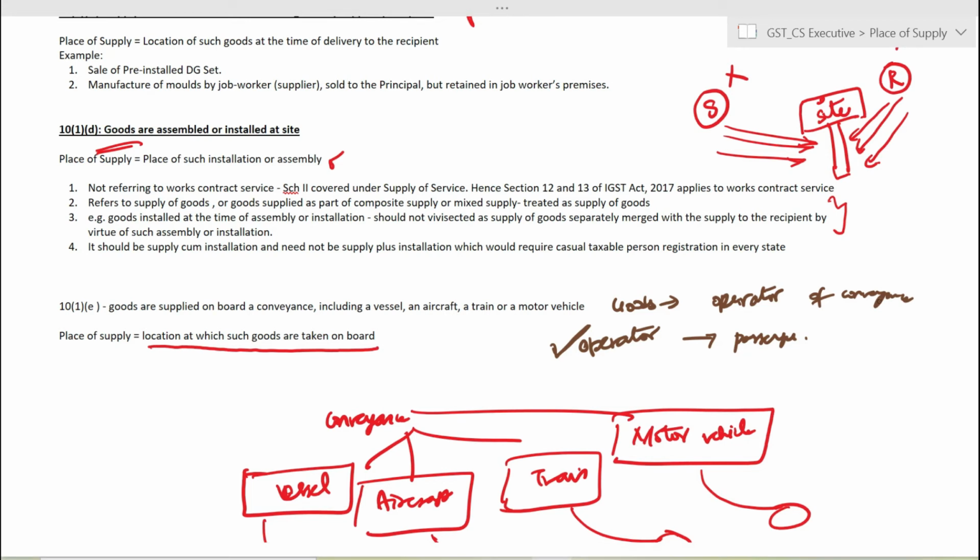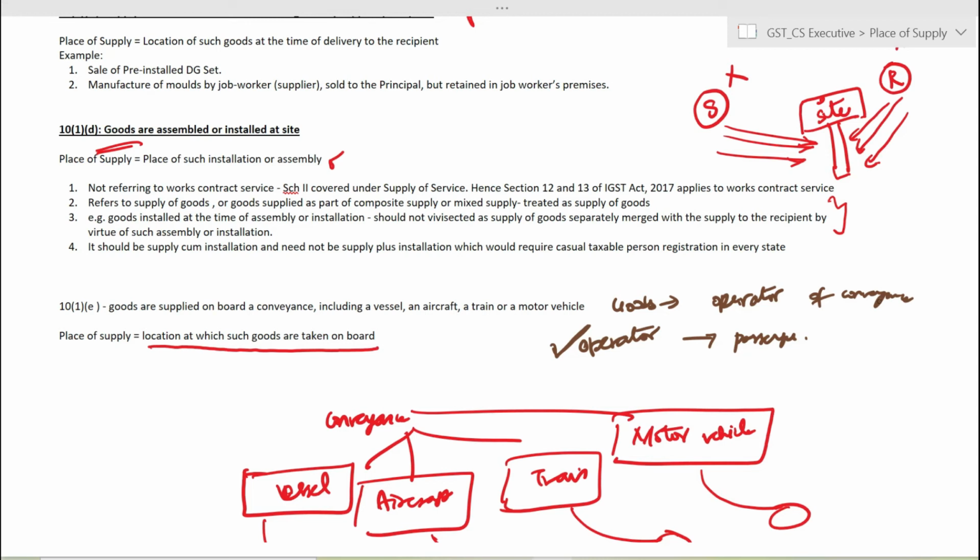So here, conveyance includes all modes of transportation, that is by sea, air or by road. So it can be a vessel or an aircraft or a train or a motor vehicle. So the place of supply for goods that are being supplied on board a conveyance is the location at which the goods are taken on board. So when you read this provision plainly, the example that comes to our mind is the food being supplied on an aircraft.